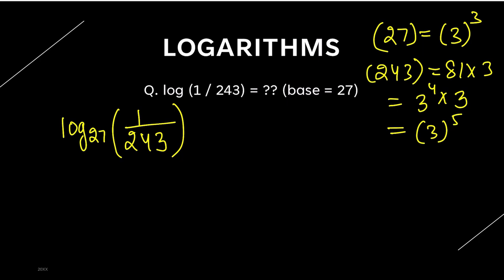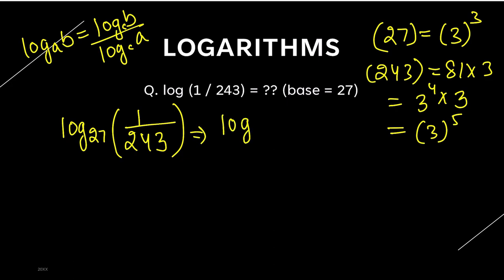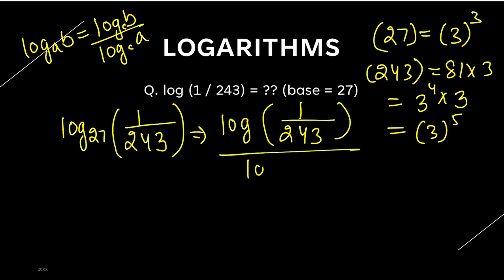Okay, starting with this, we'll use the formula log_A B is equal to log B divided by log A, and we can take any new base we want. So here in this case I will write this as log of 1/243 divided by log of 27. Now which base will I choose? Obviously, because they are both powers of 3, I will choose the new base as 3. First step is done. I hope this is clear.